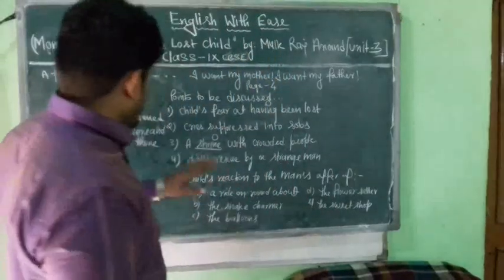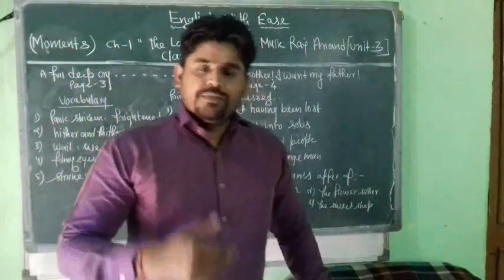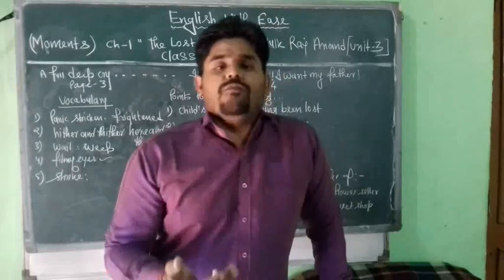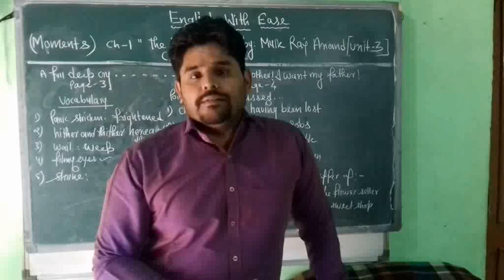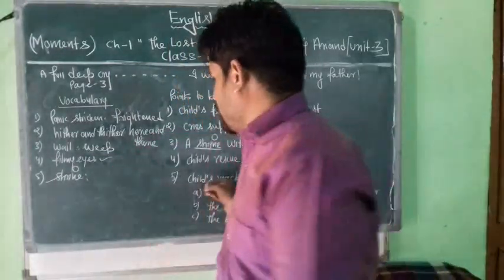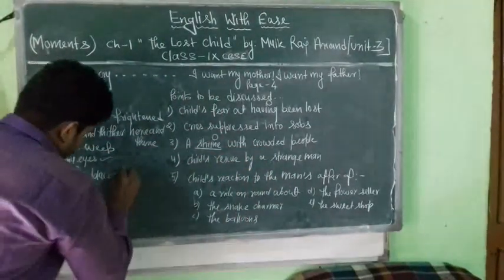Now let us discuss the point number 3, a shrine with crowded people. Finally, the child sees that a group of people are coming, and they are gathering at a place that is a shrine. A shrine is what? A shrine is a place of worship.